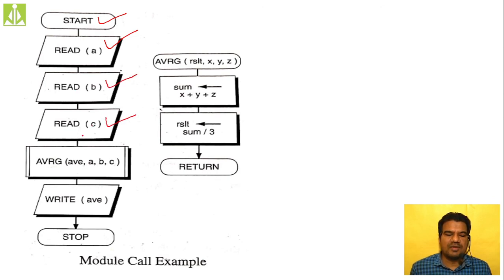Then what do we have? We have a module call. Whenever you have a module call, the control will immediately search for a different flow chart with that same name.